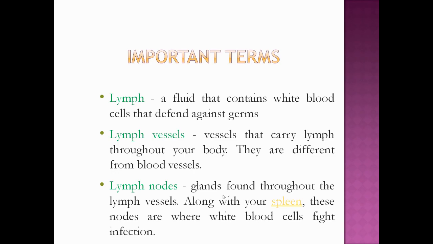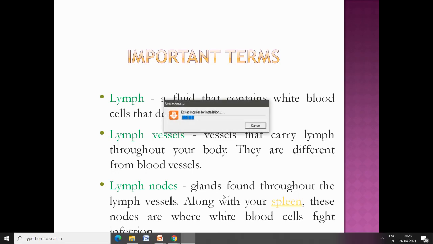Everyone knows that white blood cells are very good at fighting any infection in our body. So these white blood cells compose the lymph.